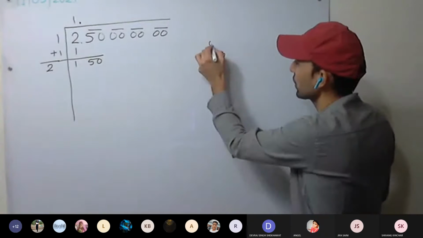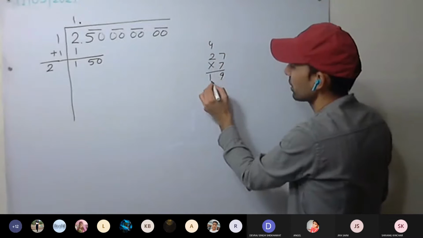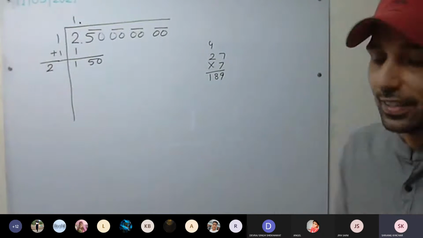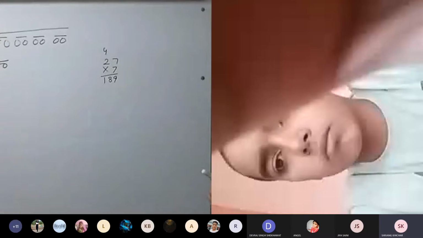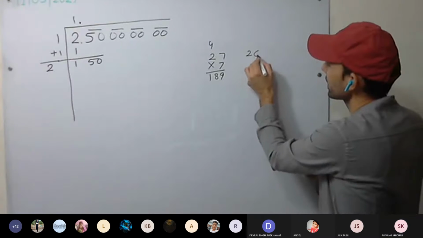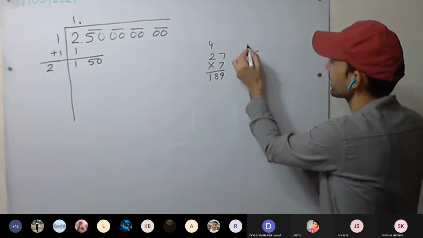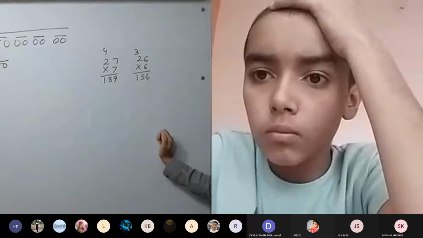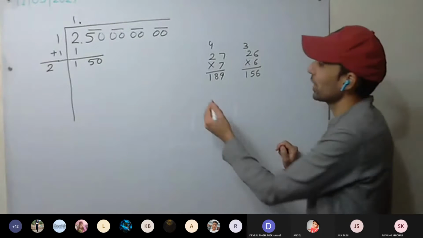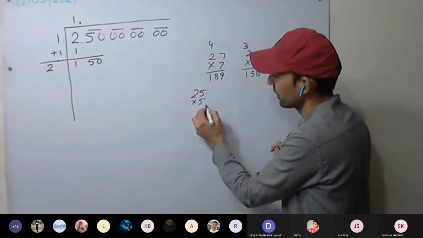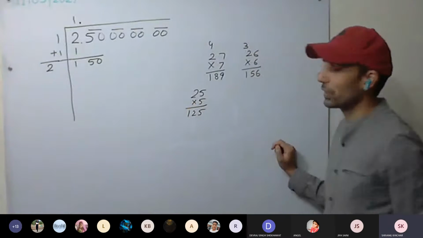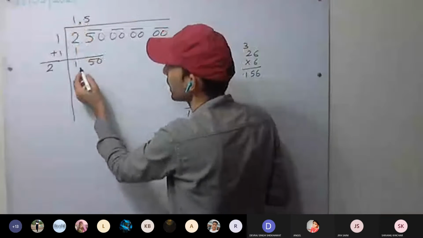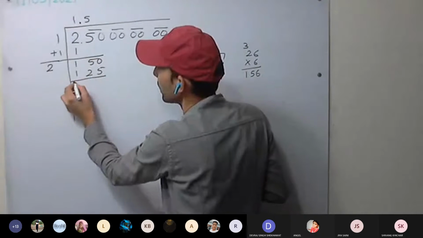7 7s are 49. 7 2s are 14. Check it for 6. 6 6s are 36. 6 12s. Check for 5. 25 into 5 is 125. So it will go with 5. So 1 digit we got, 1 decimal place. 125.